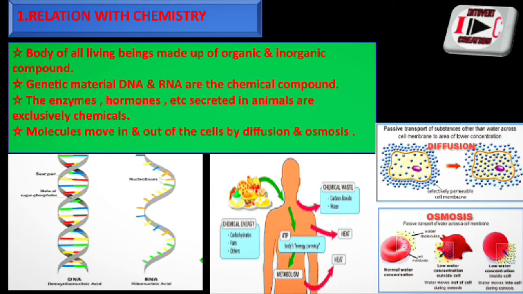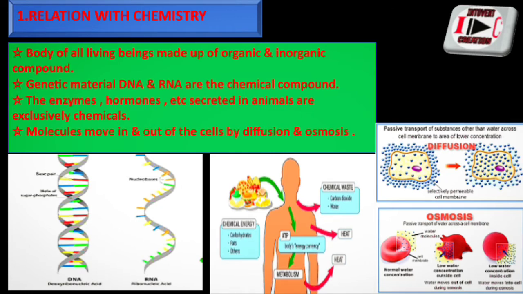The body of all living beings is made up of organic and inorganic compounds. Do you know organic? That means carbon is present, and in inorganic, carbon is not present. Like carbon dioxide, oxygen. Sorry, there is carbon in carbon dioxide, but not in oxygen.